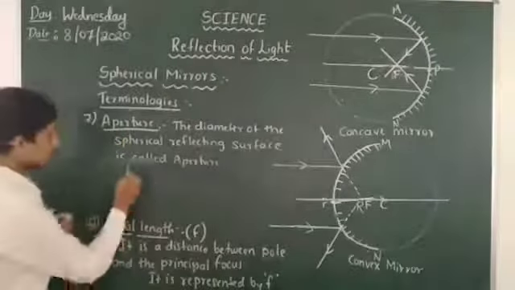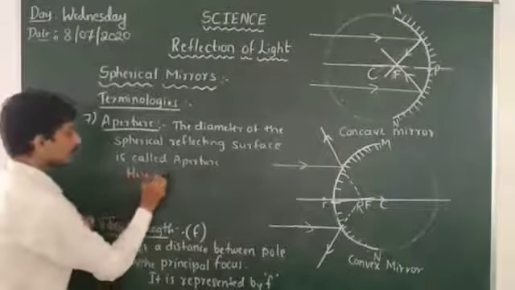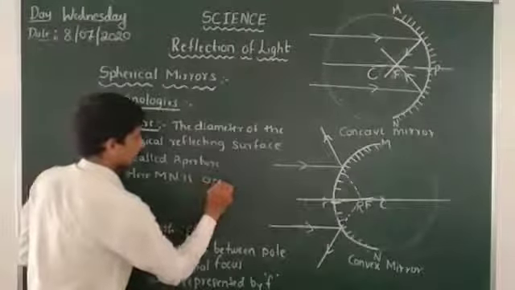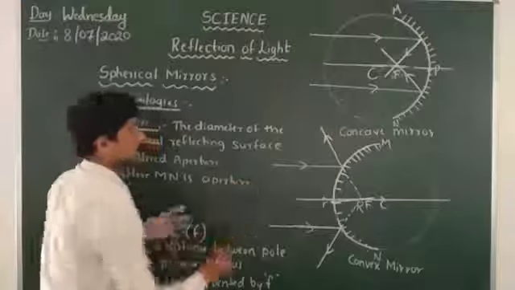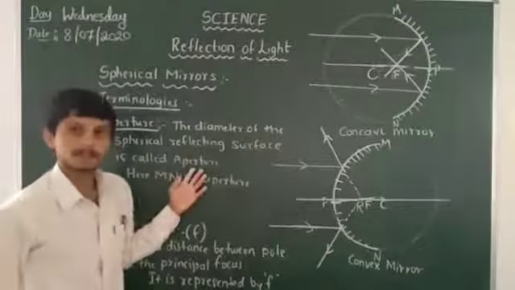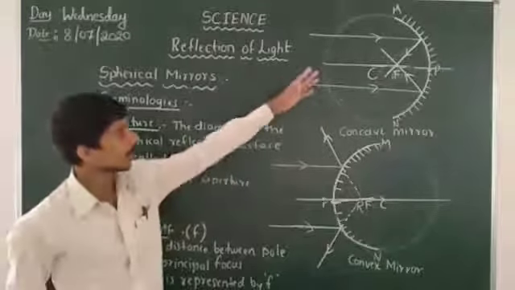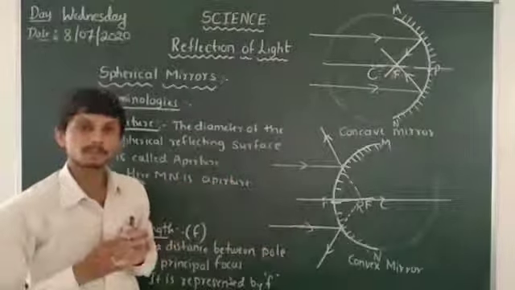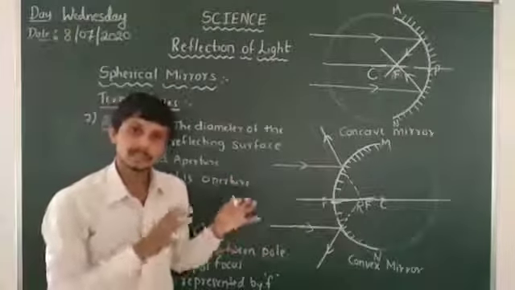So here MN is the aperture. The length of MN is called the aperture of the concerned spherical mirror.